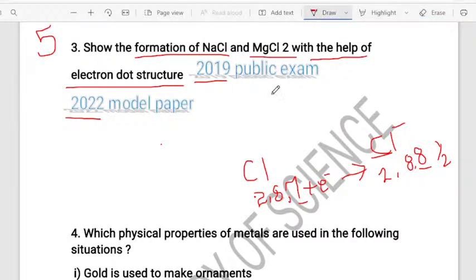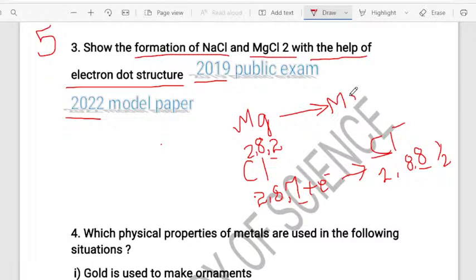Yes. For magnesium chloride, magnesium has the electronic configuration 2,8,2. This is the electronic configuration of magnesium. How? Because the atomic number is 12. So magnesium has 2 extra electrons in its outermost orbit. To become stable, magnesium needs 6 more electrons. For the nucleus of magnesium, it is difficult to take 6 electrons. So it will easily lose the 2 electrons. So what does magnesium do? Magnesium loses 2 electrons easily.